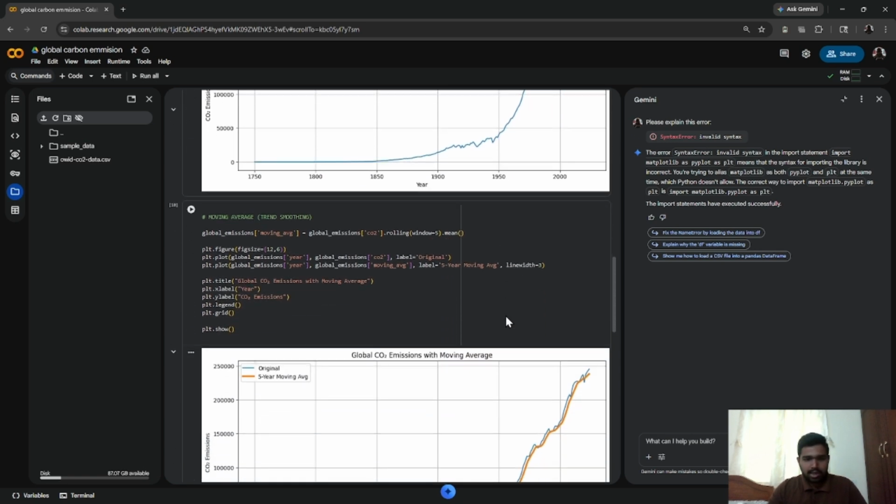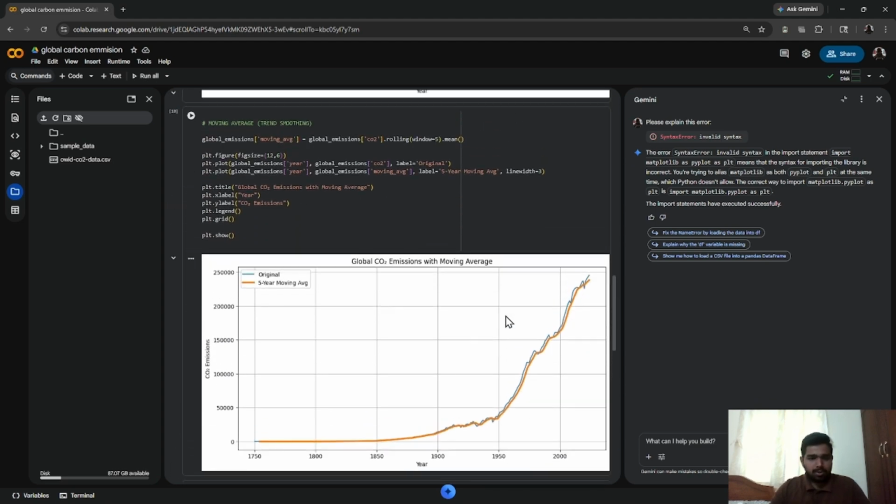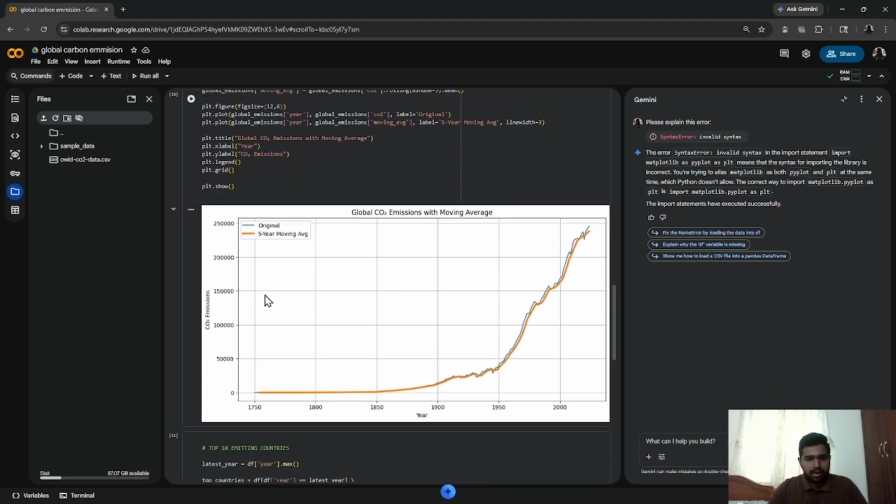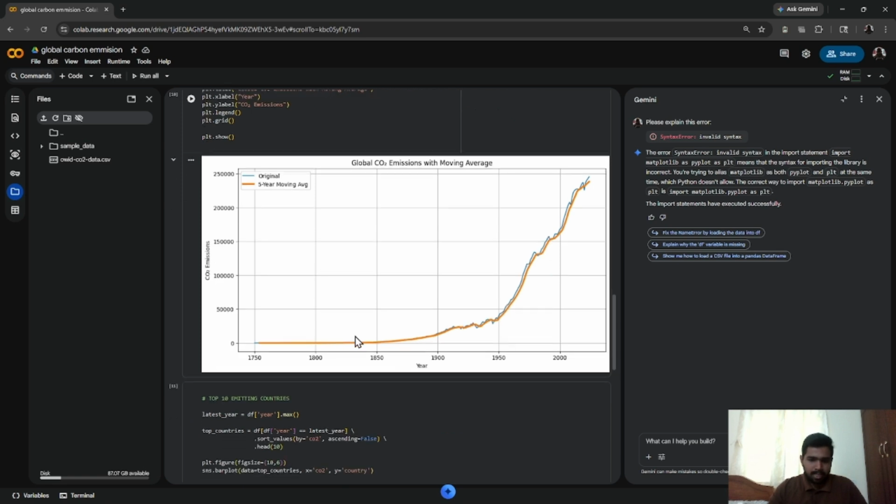Here we have also analyzed the moving average, the original series and the 5 year moving average, so we can actually analyze the trend.